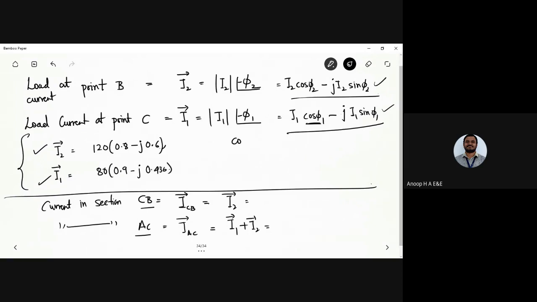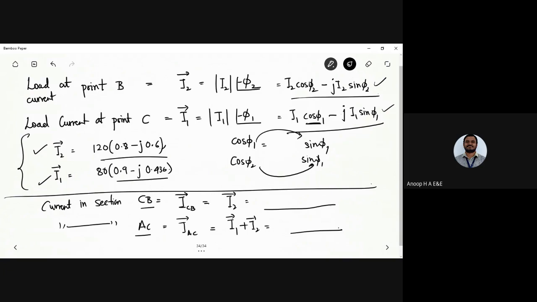So we know cos phi 1 and cos phi 2. Similarly, we can calculate sin phi 1 and sin phi 2. We can substitute them in the respective equations and we are going to get these terms. So next, find out what is I2 and what is I1 plus I2.